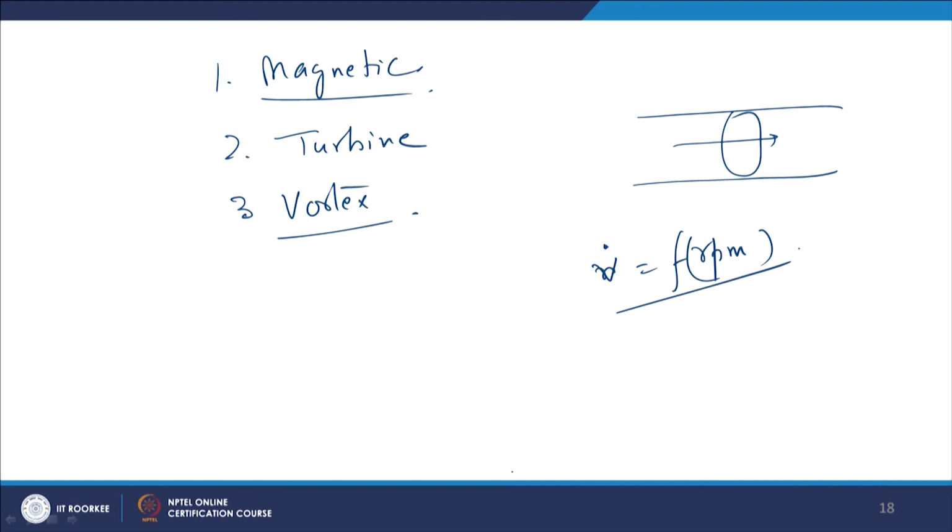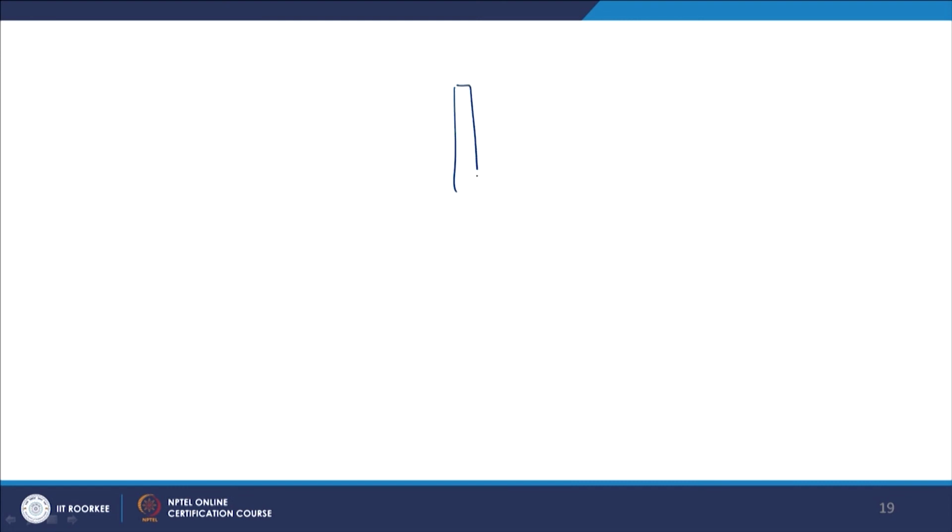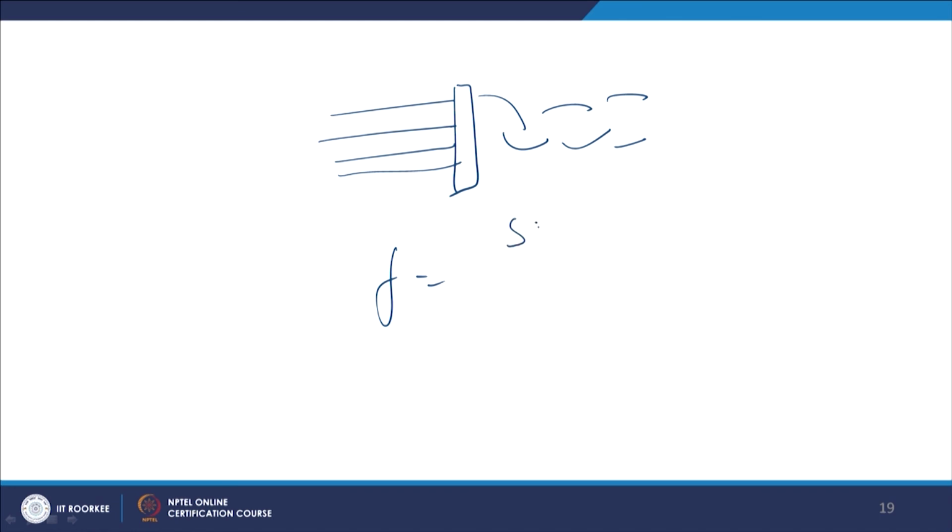In the vortex flow meter there is a bluff body, like a cricket bat is a bluff body. When the fluid flows over the bluff body, eddies and vortices are formed behind it. If you are able to capture the frequency of these vortices, it is F equal to S V over L, where L is the characteristic length, V is the velocity, S is the Strouhal number, and F is the frequency.